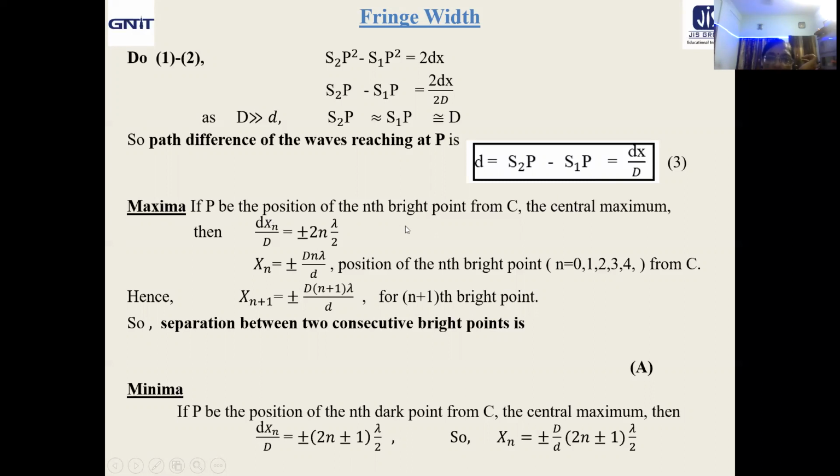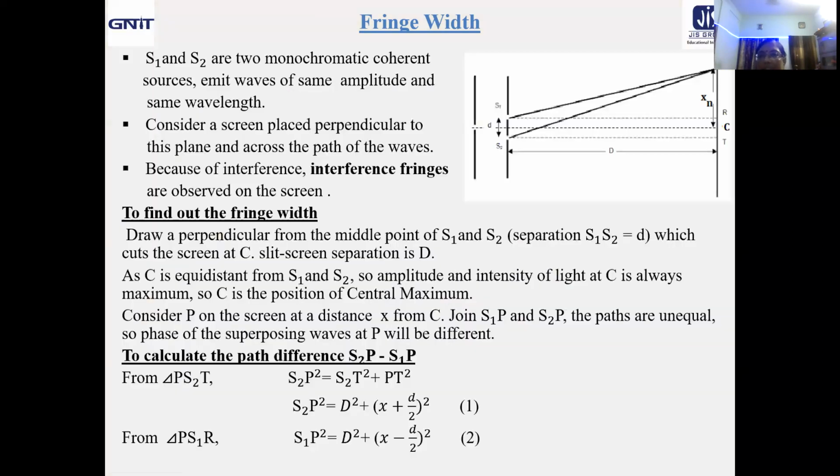If P be the position of nth bright point from C, the central maximum, then what will happen from here? It will be d xn by D. That's why in the diagram I have considered xn. Look here, that is for the general one.